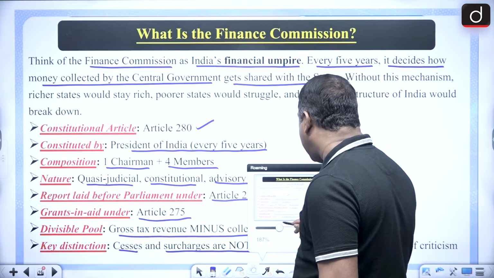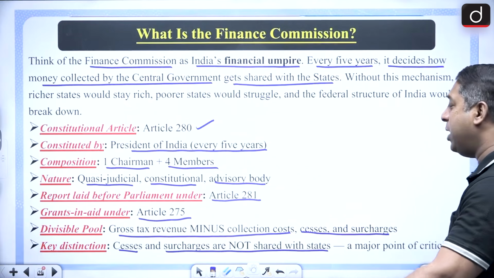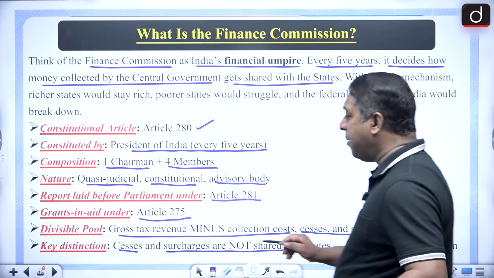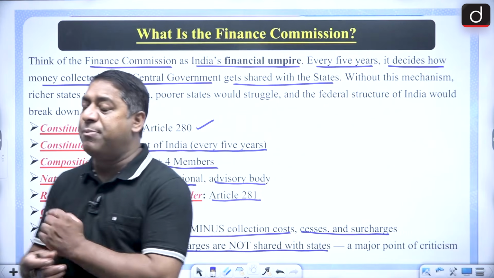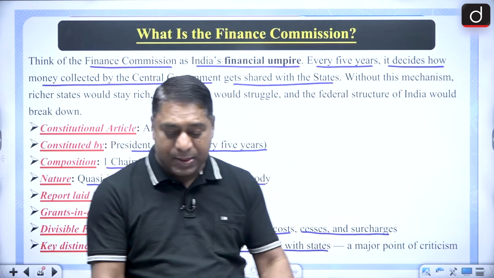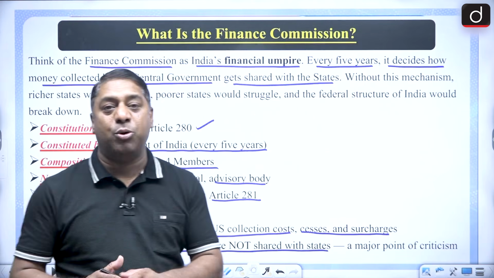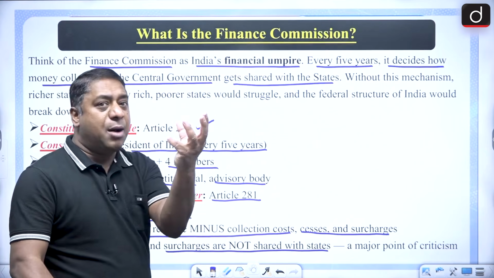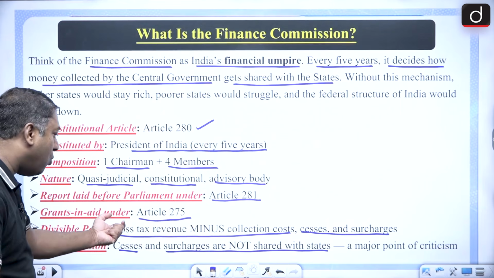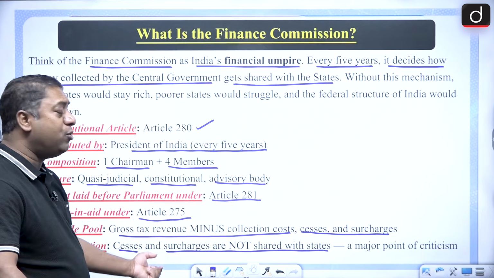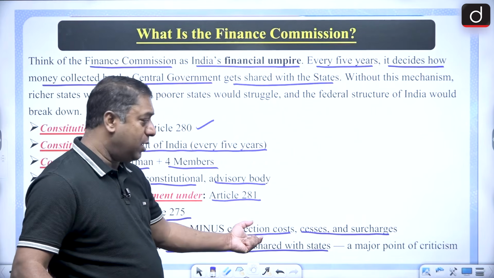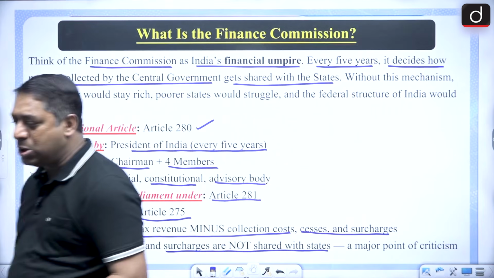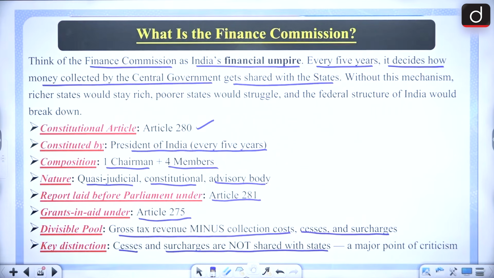Cesses and surcharges are never distributed with the states. Okay, and this is a major point of criticism by the states, that why the cesses and surcharges are not distributed. So when we talk about the distribution amount, it is calculated from the gross tax revenue; from that collection cost is subtracted, cesses and surcharges are also subtracted. Okay, got it?